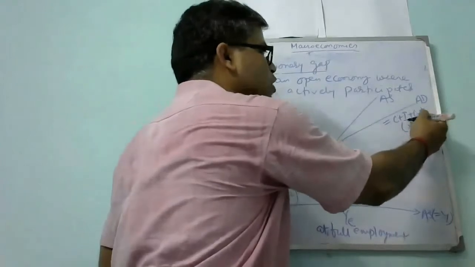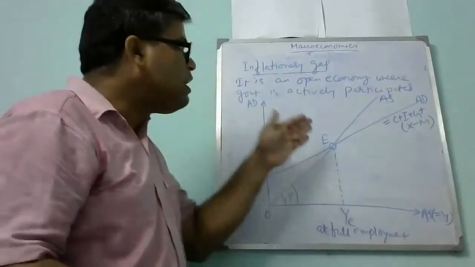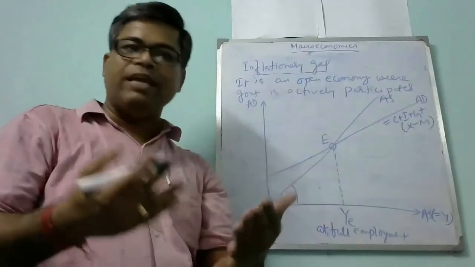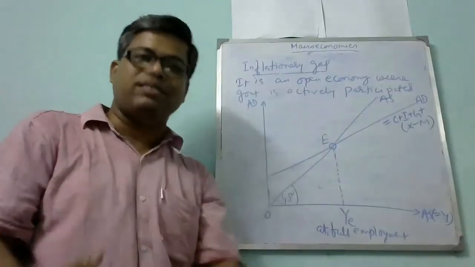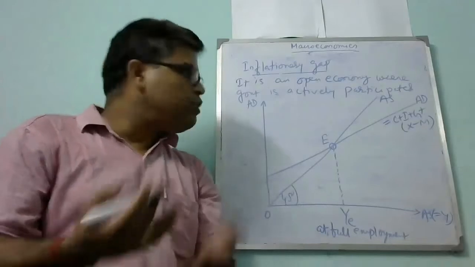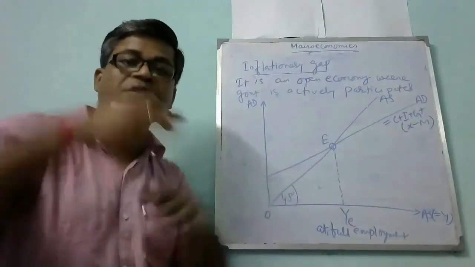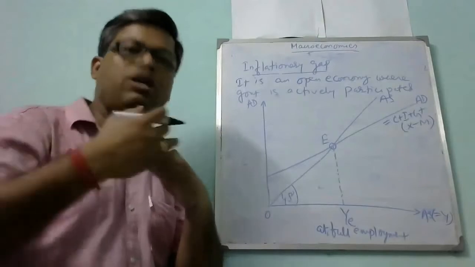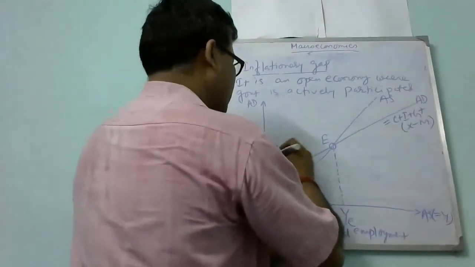If either G, I, or X increases, the aggregate demand will increase. Or if consumption expenditure increases, AD also increases. So if the AD increases, the AD curve will shift upward.